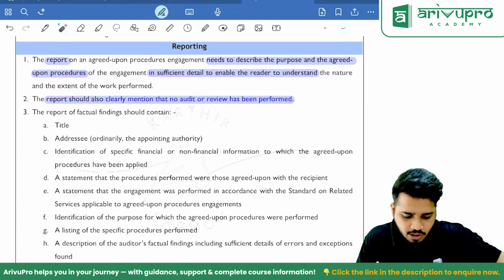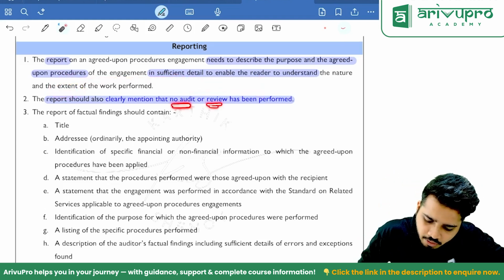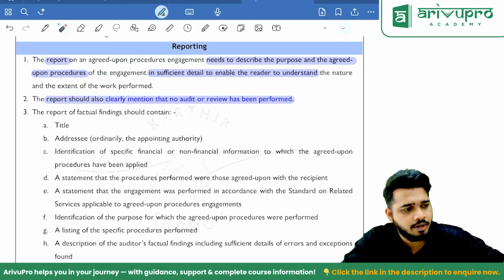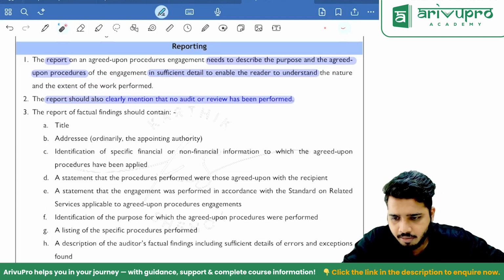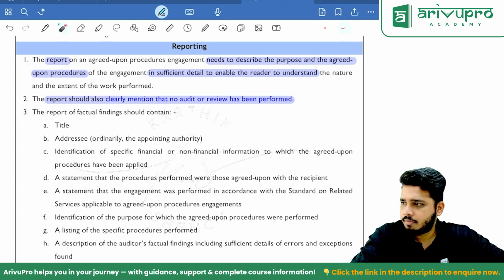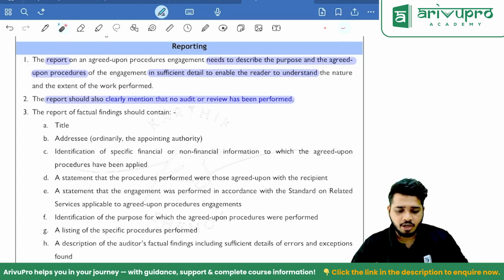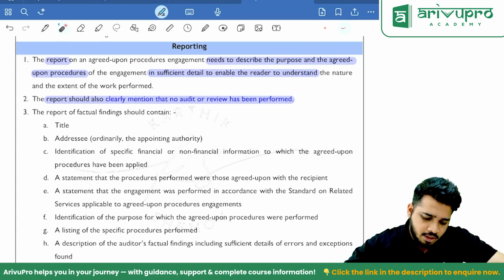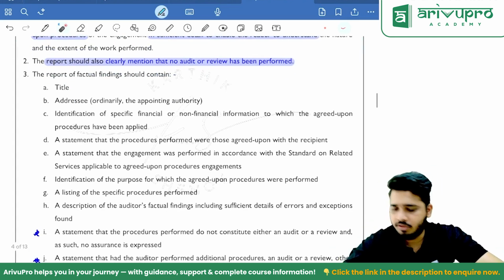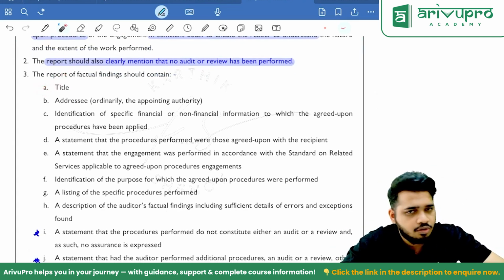The report should also clearly mention that no audit or review has been performed. Mark it as a very important point. Okay, report should also clearly mention that no audit or review has been performed. The report of factual findings should contain these things. What is that? Title.